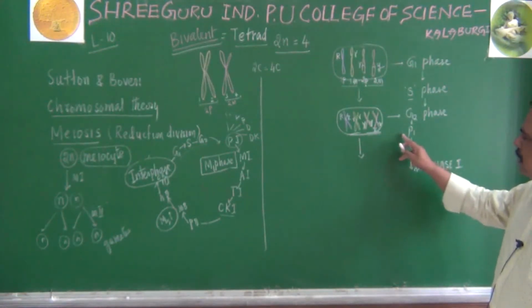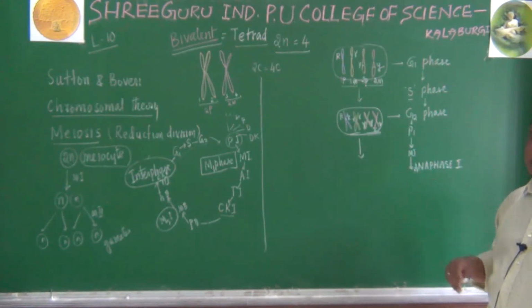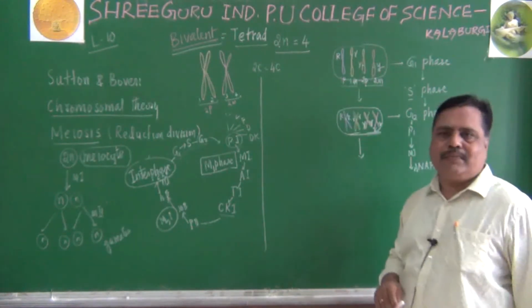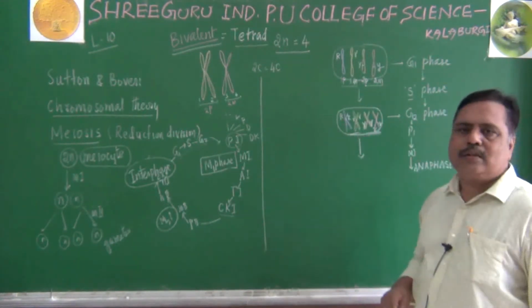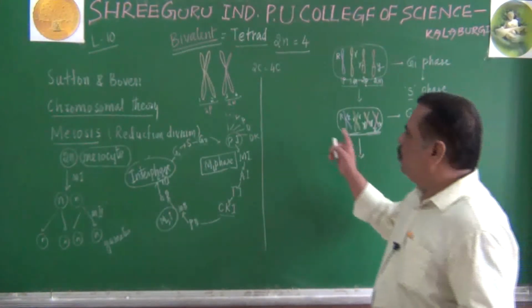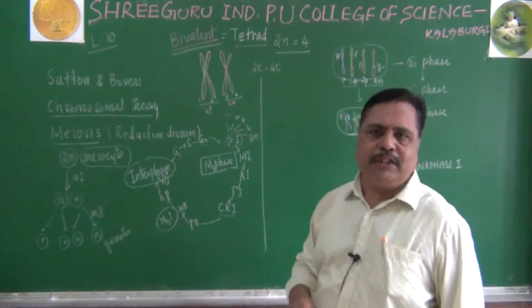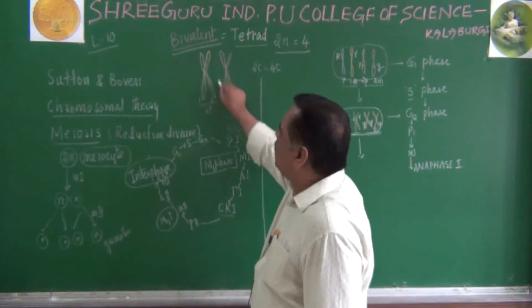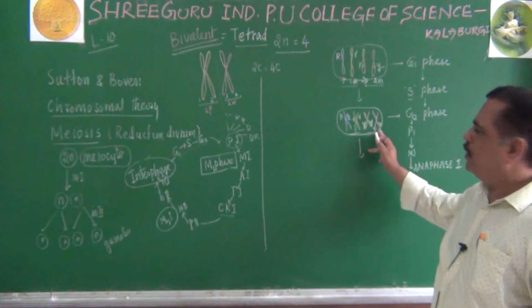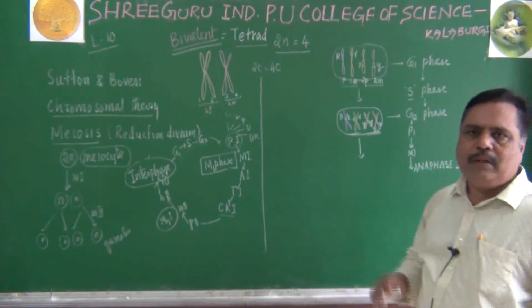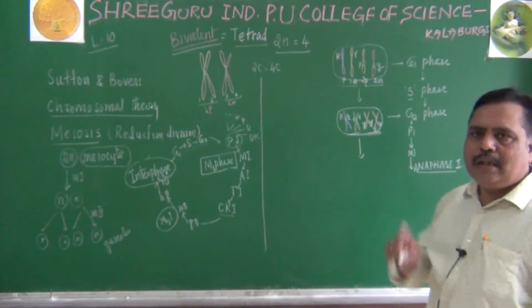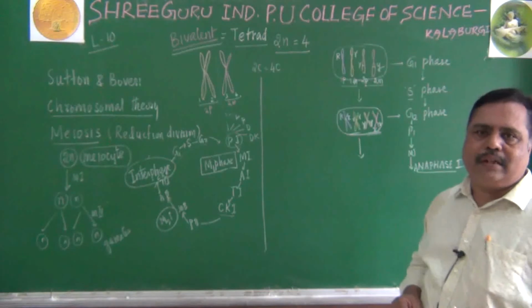Let us forget about prophase 1 and metaphase 1. Directly we will see the cell at the time of anaphase. What happens in anaphase is that the homologous chromosomes will move away from each other. Remember that point. The bivalent will start separating. Second paternal will move away from second maternal, first paternal will move away from first maternal. They will segregate. So segregation happens at the time of what? Anaphase 1. That is why anaphase 1 is significant.